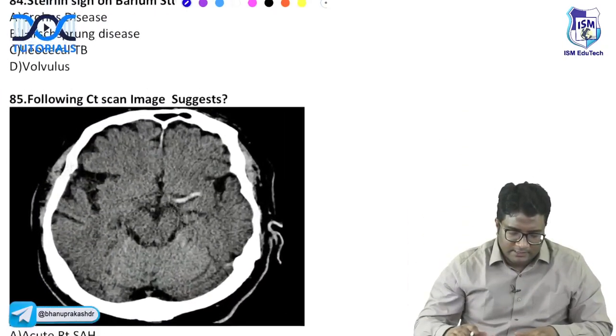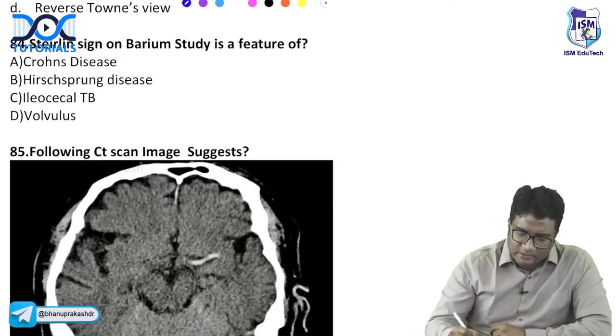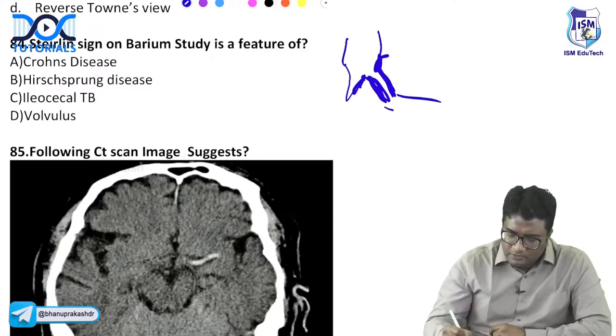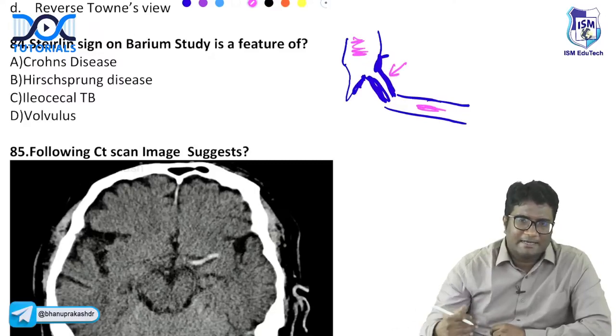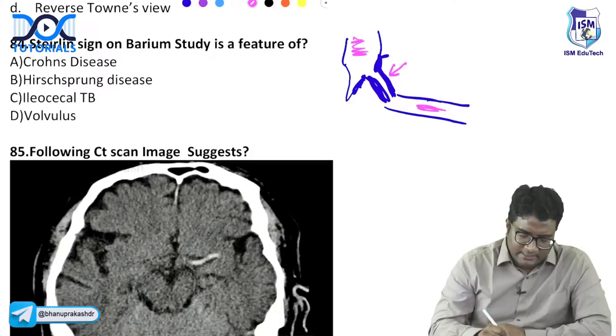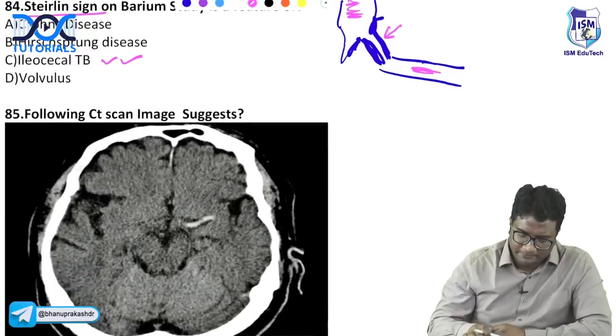Next, just now we learnt Sterling sign on barium study is a feature of what? What is Sterling sign? I taught you, whenever we have tuberculosis, there is terminal ileum involvement, ileocecal valve thickening, a narrow terminal ileum. So the contrast will go into the normal areas but will be washed off fast from the diseased areas. Rapid emptying of barium from the diseased areas is called Sterling sign, a feature of ileocecal TB.